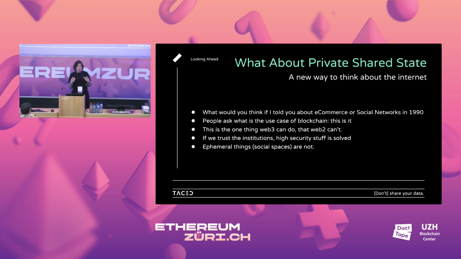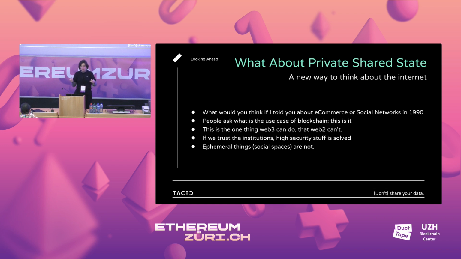People ask, what is the use of blockchain? We talked about the usefulness of stuff. What's the use case of blockchain? Why do we even need it? You can just have a distributed database, whatever. For me, this is it. Privacy in Web3 is the one thing that Web2 literally cannot do because they're centralized. So for me, this is the point of blockchain, basically.